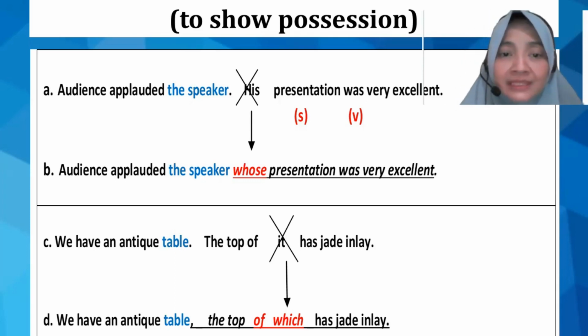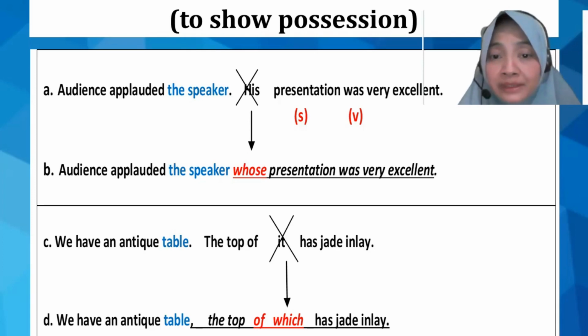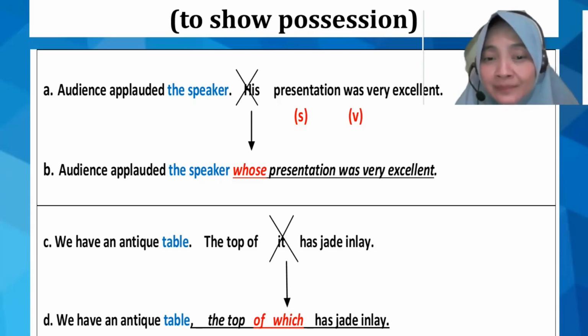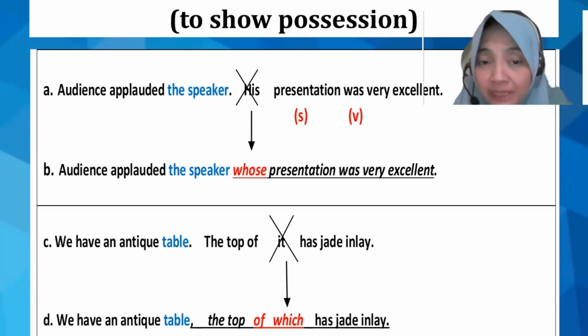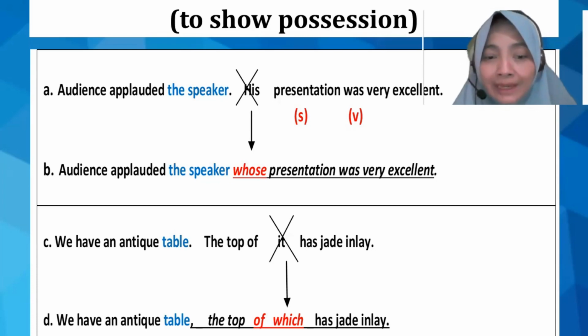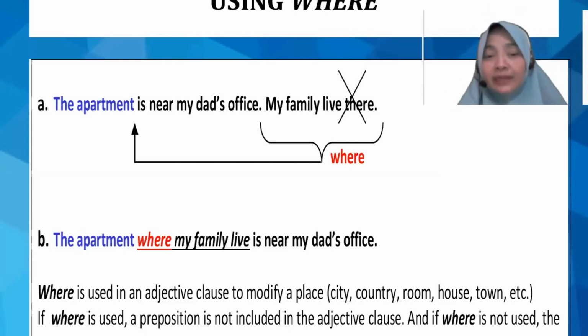We have an antique table. The top of it has jade inlay. We have an antique table, the top of which has jade inlay. The top of it refers to the table. So that's why you are going to give some more explanation about the table. It has jade inlay in it. So that's why you can combine those two clauses into: we have an antique table, the top of which has jade inlay. Okay, now what about where?